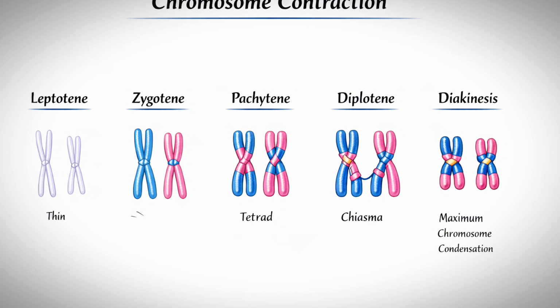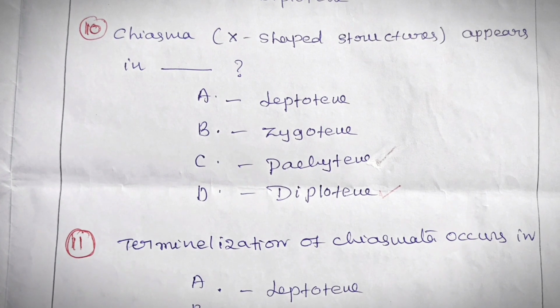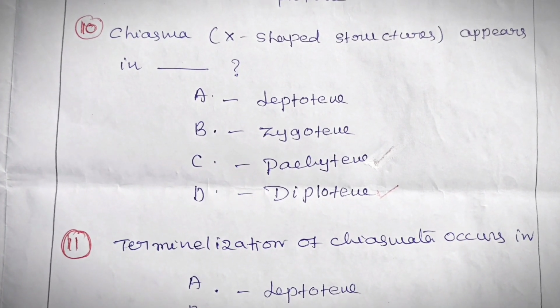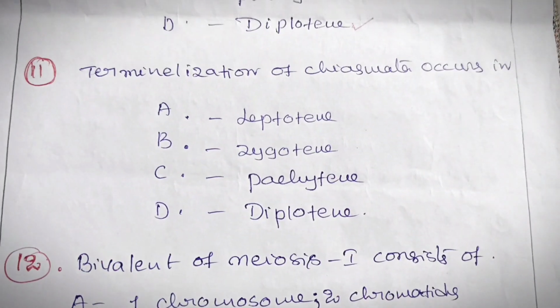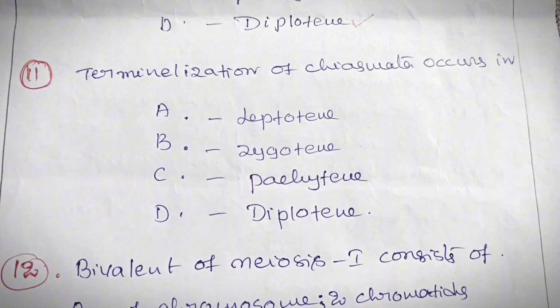Actually, they are formed in the pachytene stage, but they are clearly visible later in the diplotene stage. So that's why the correct answer is diplotene. Let's see the next question.